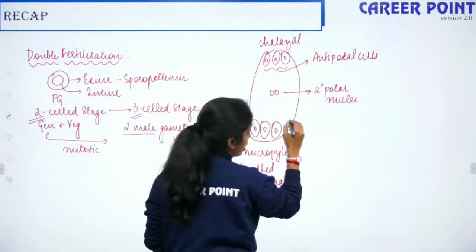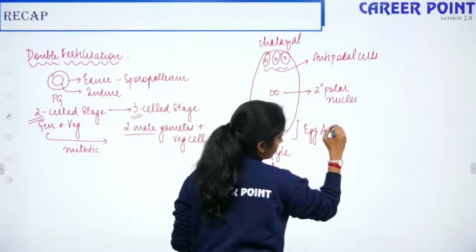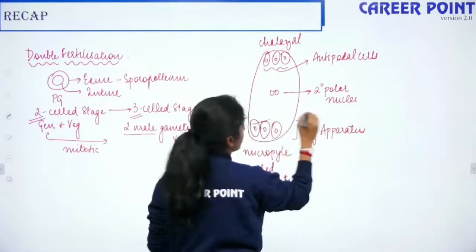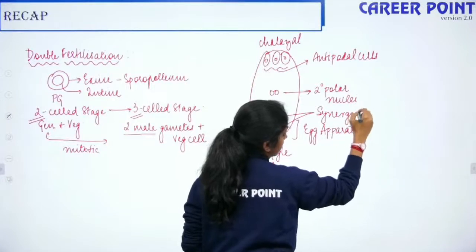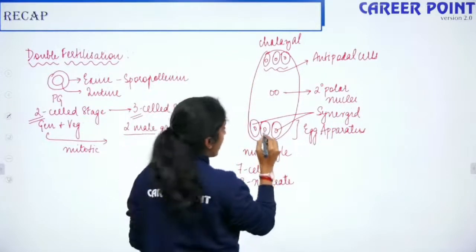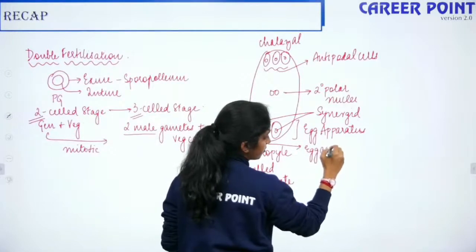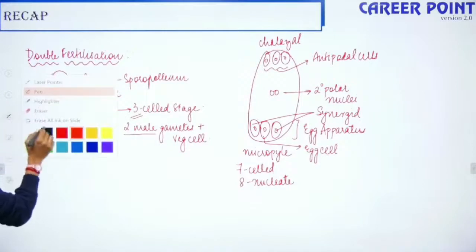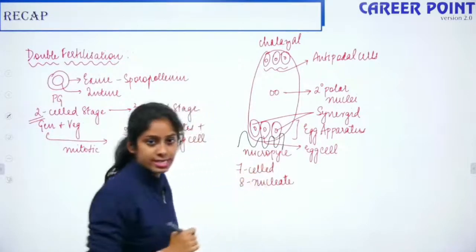These three structures together are called the egg apparatus. Here these two cells are called the synergid cells. Fine. And here you have what is called the egg cell. Towards the micropyle end, you also have finger-like structures that are called the filiform apparatus. Okay.